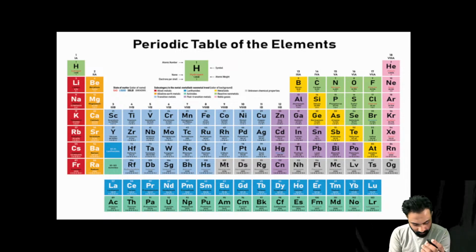Now in this modern periodic table we are having how many? We are having the 7 periods. Now you can see these are the 7 periods. First period, now this is the second period, now this is the third period, fourth period, fifth period, sixth period, and the seventh period. Clear?